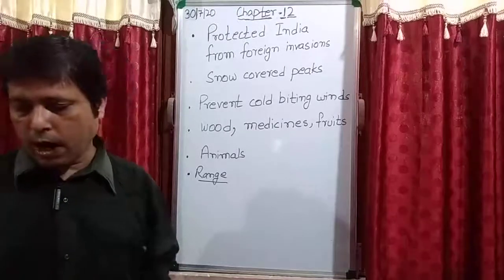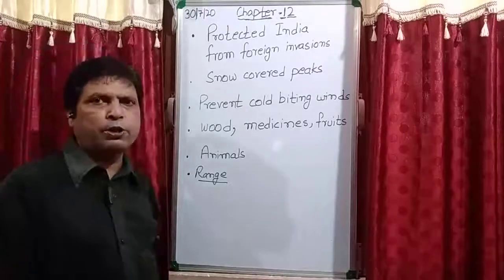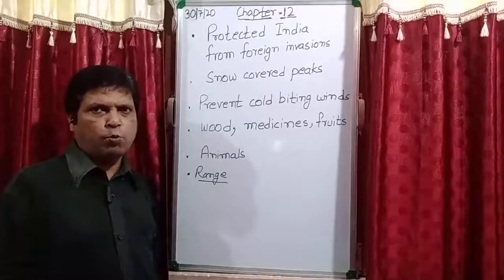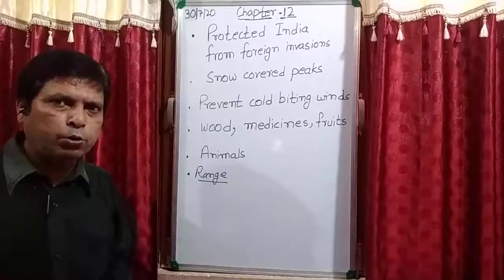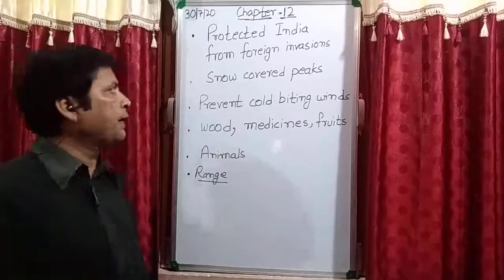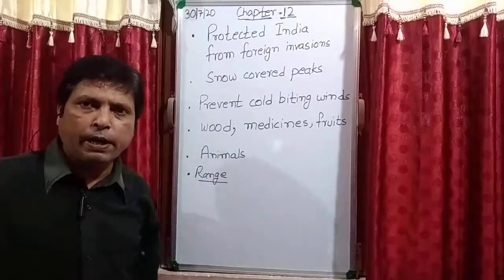Is it clear? Now after that, glacier. Glacier already I have explained you. These are the rivers of snow. Because most of the rivers originate from this snow, which you find in Himadri range, or you can say Greater Himalayas.